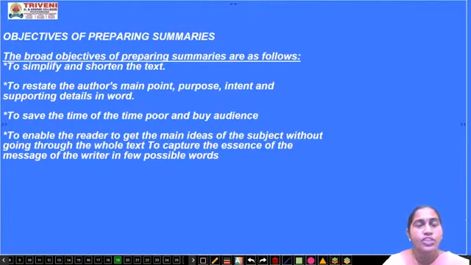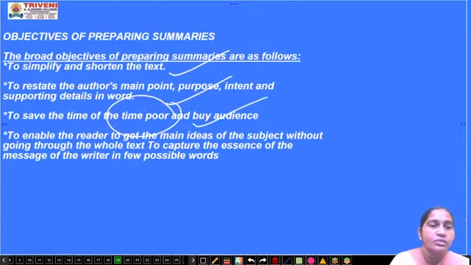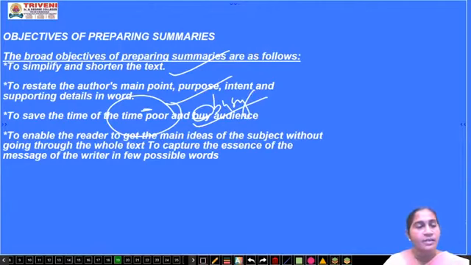Now, objective: what's the purpose of preparing summaries? The broad objectives of preparing summaries are as follows. First, to simplify and shorten the text. Next, to restate the author's main idea. Next, to save the time of the time-poor, meaning the person who doesn't have enough time, and the busy audience who are very busy, to enable the reader to get the main idea of the subject without going through the whole text.